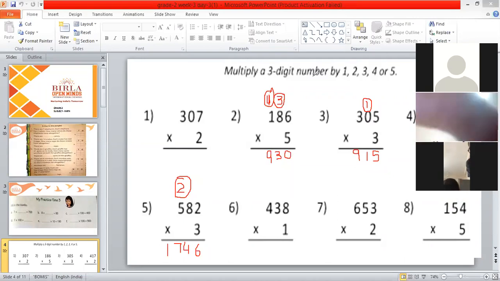Very good. So, which number table? 1. Very good. So, tell me 1 eights are? 8. Yeah, 1 eights are 8. So, we will write 8. Then 1 threes are? 3. Very good. So, we will write here 3. And 1 fours are? 4. So, we will write here 4. Very good. That's the correct answer.